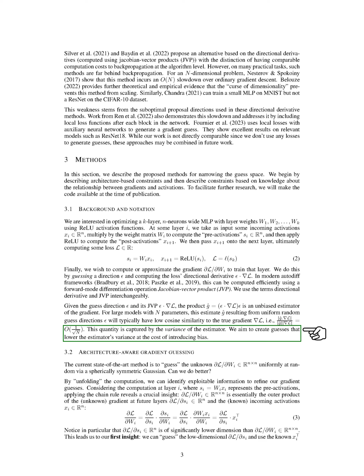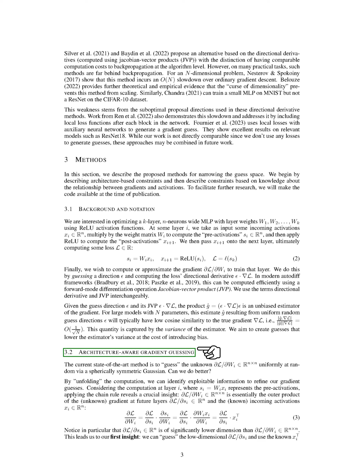This quantity is captured by the variance of the estimator. We aim to create guesses that lower the estimator's variance at the cost of introducing bias. The current best method is to guess the unknown ∂L/∂W_i uniformly at random via spherically symmetric Gaussian. But we think we can do better.